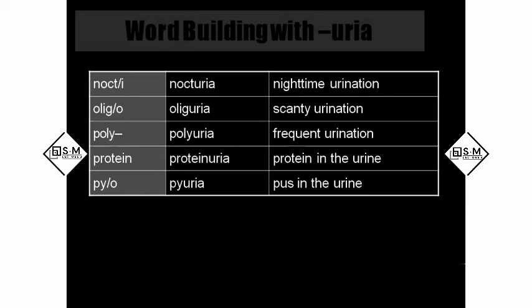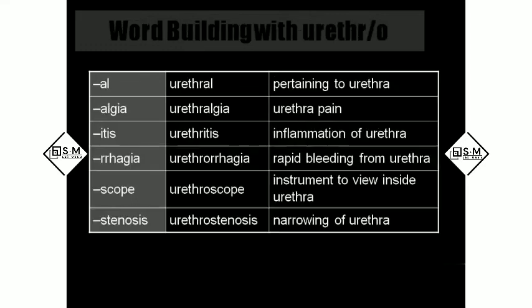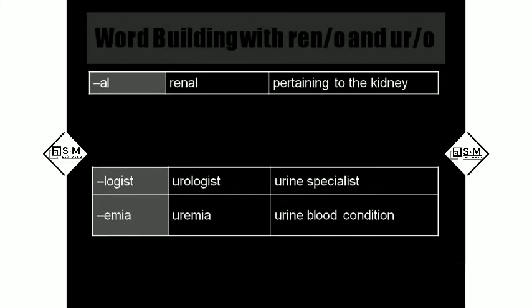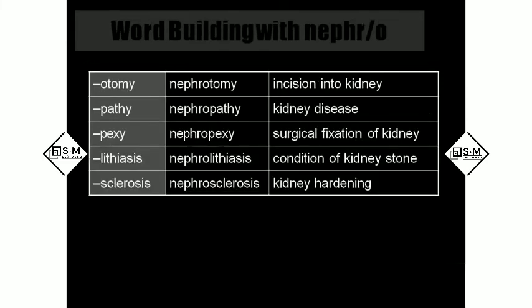So all this: nocturia, polyuria, anuria, urinometer, urethral, urethralgia, what is ectasis, what is stenosis, what is sclerosis, what is plasty, what is pexy, all these things. You have to get used to this, then the vocabulary part will be very easy for you. Go through the slides one by one and get the point. What is this and how is this happening? If you have any doubts, you can call me or text me. Okay, ma'am, I'll share the PPT.